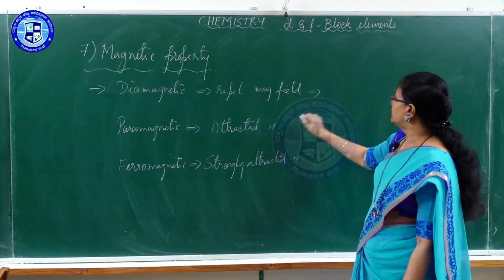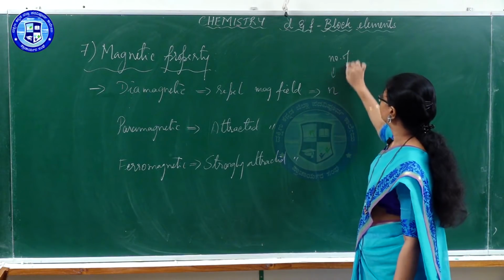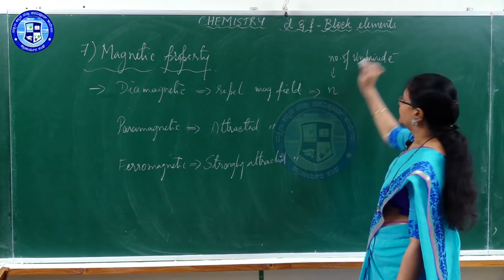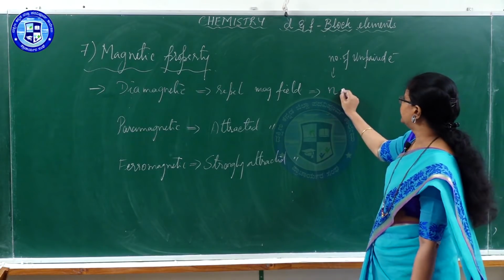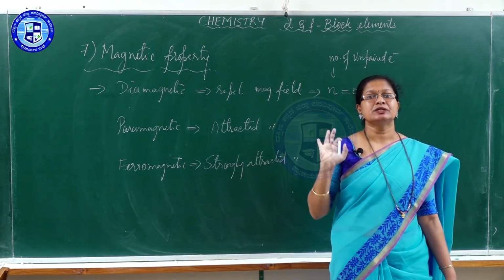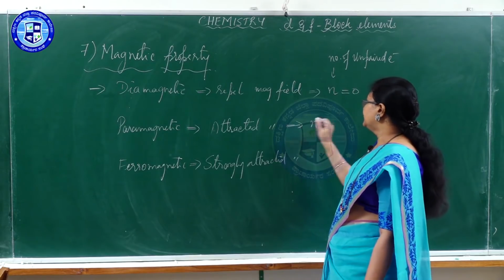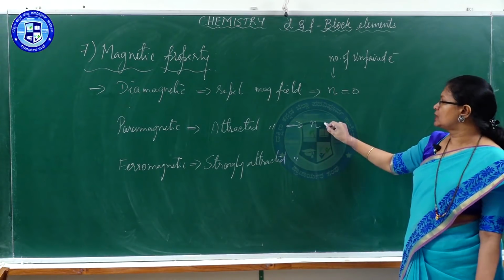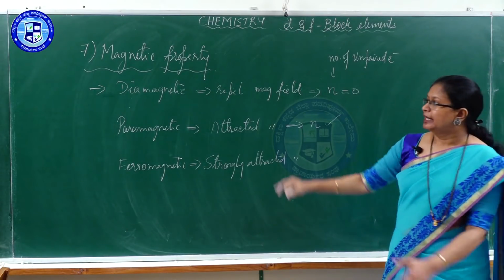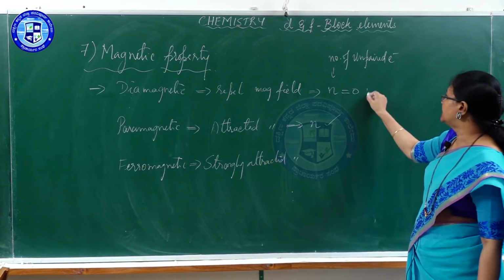Diamagnetic substance, here if I say N as the number of unpaired electrons, in diamagnetic substance N is 0. Number of unpaired electrons is 0. Whereas in paramagnetic substance, there will be a net number of unpaired electrons. Presence of unpaired electrons makes a substance paramagnetic. Hence, which all substances are diamagnetic? Can we list out the substances which are diamagnetic?